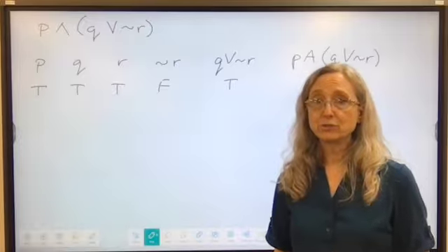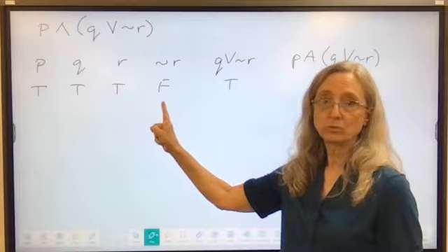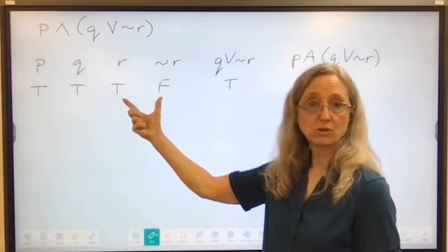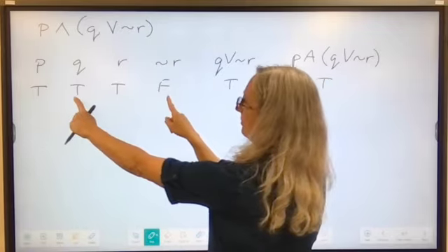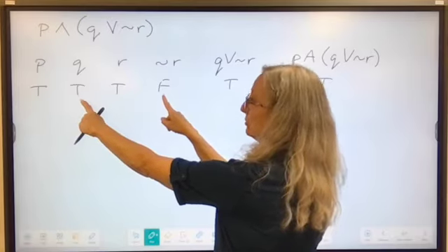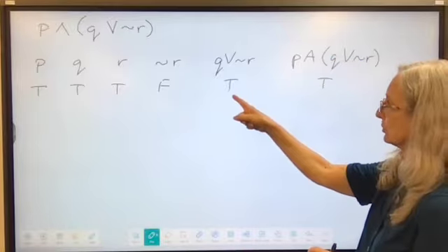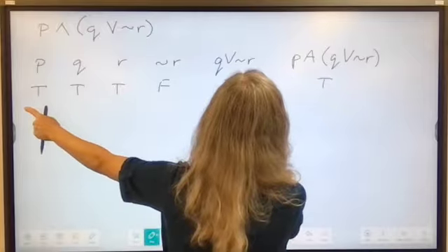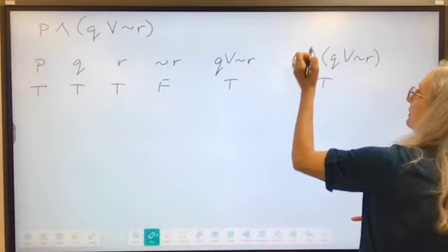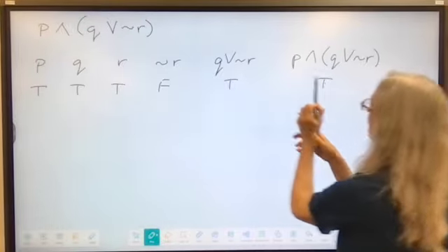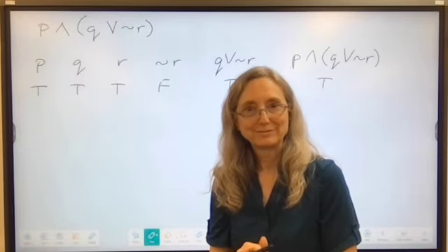So I just filled out the first row. If P, Q, and R are all true, then not R would be false, right? Because these are always the opposite truth values. And then Q or not R, which is comparing these two, would be true, because remember, for an or statement, I only need one of them, so that would also be true. And then for P and that, I did the wrong symbol here, sorry. P and this, that would be true. So there's our first row. Let me do another row.